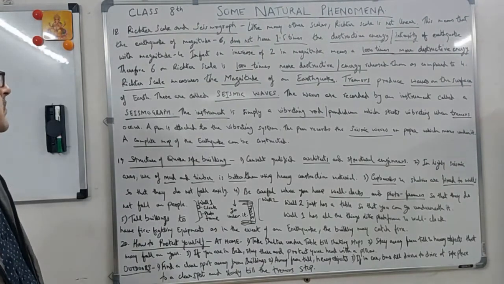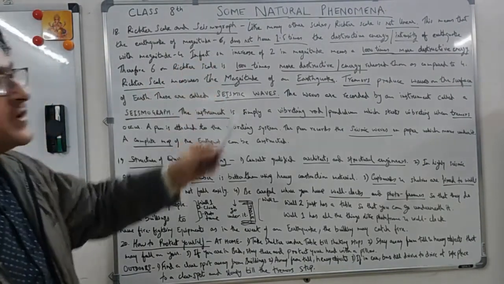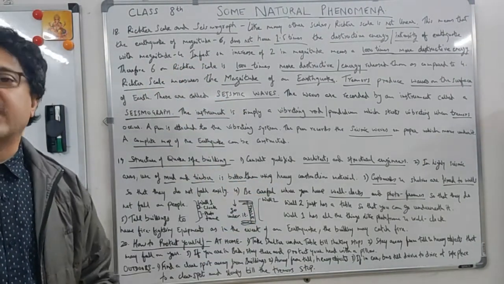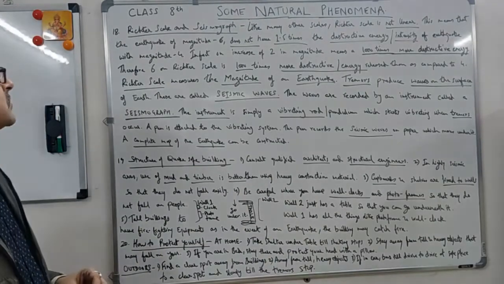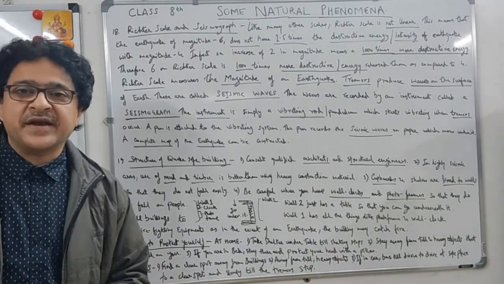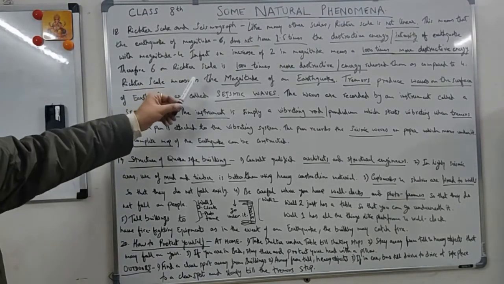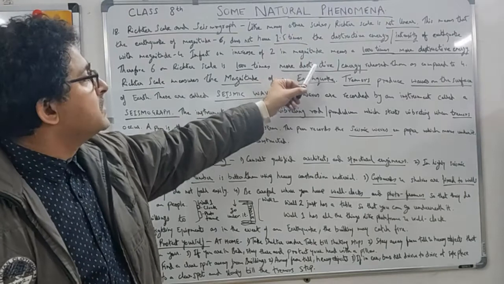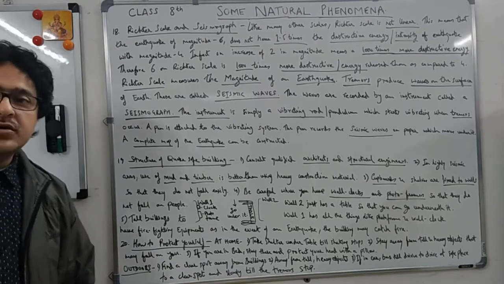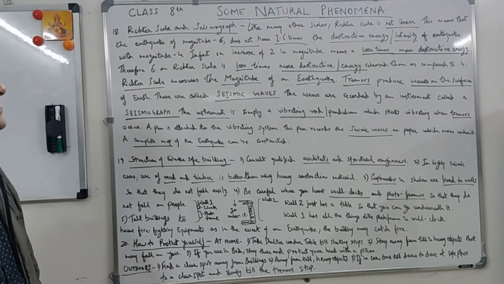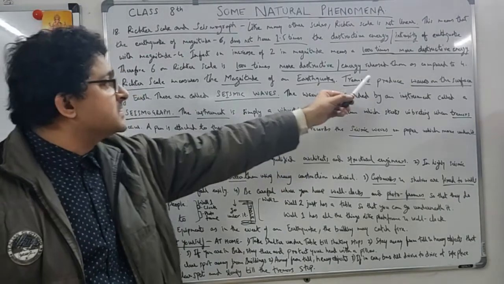So let's understand what it means. Definitely the intensity of this one is lesser than this one, but it will not be like 1.5 times or 2 times. There is a big difference. After every one we go up on the magnitude, there is a big difference. Let's see this difference. In fact, an increase of 2 in magnitude means 1,000 times more destructive energy. Therefore, 6 on the Richter scale releases 1,000 times more destructive energy as compared to 4.